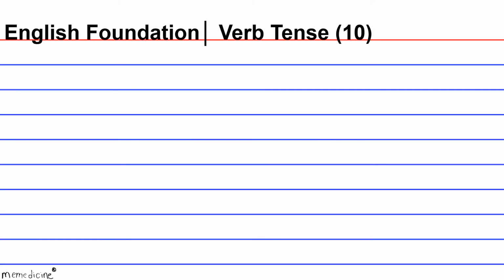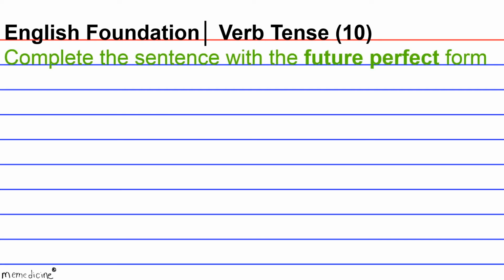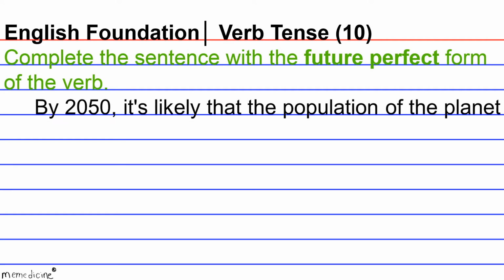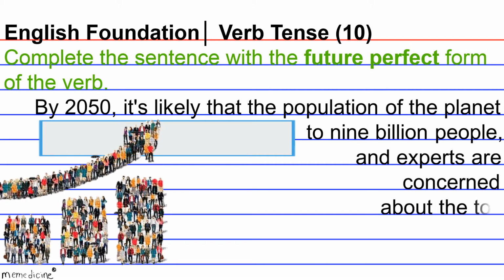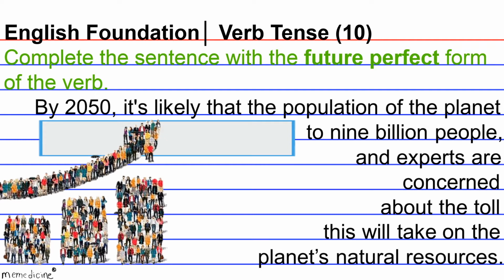English Foundation, Verb Tense, Question 10. Complete the sentence with the future perfect form of the verb. By 2050, it's likely that the population of the planet blank to 9 billion people, and experts are concerned about the toll this will take on the planet's natural resources. The task here is to shift the tense of balloon to its future perfect verb form.